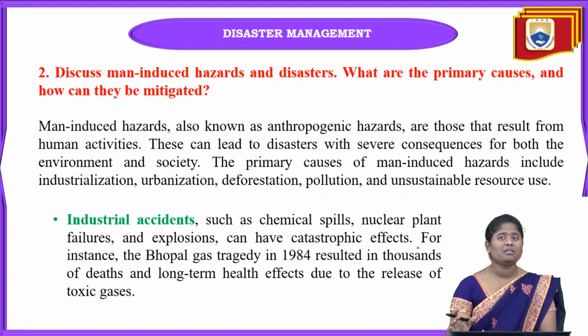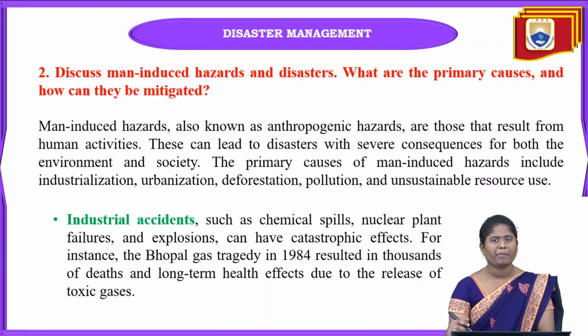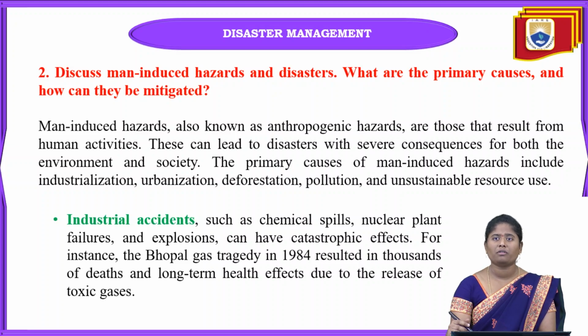This is what happened in the Bhopal gas tragedy in 1984. When that toxic gas went into the environment, into the air, it caused thousands of deaths because of the release of these toxic gases.